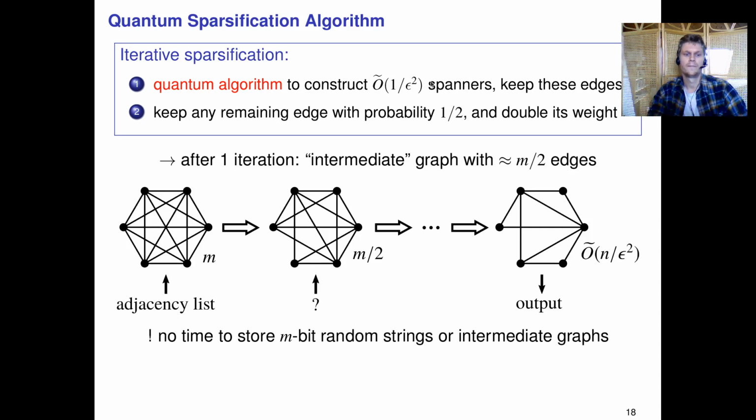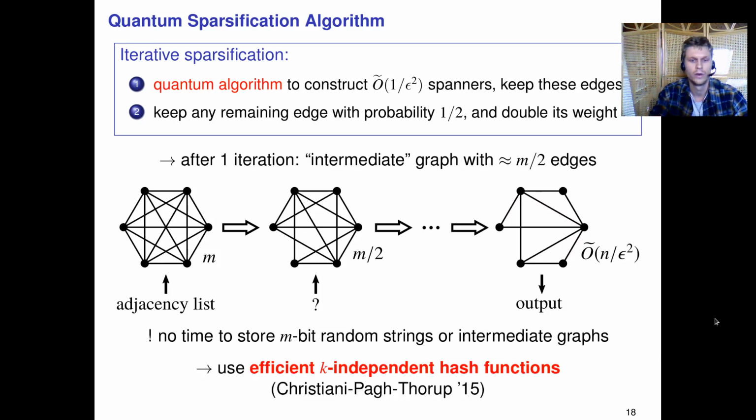Now the problem is that if we do that, recall that the initial graph, we have access to through its adjacency list, right? So we're assuming that we have some sort of query access to that adjacency list, but we can't fully store it because we want a sublinear algorithm. That's okay, but after a single step we want to throw out half of the edges, which means that the remaining graph after one iteration still has approximately m over 2 edges, and so we can't explicitly store it or explicitly describe it. We don't have time to store random strings of that size, let alone the intermediate graphs, so we have to be a bit smarter.